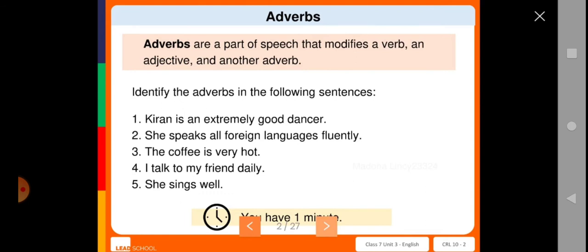So here are 5 sentences given for you. You can read them and you have to identify the adverbs from the 5 sentences. Kiran is an extremely good dancer.